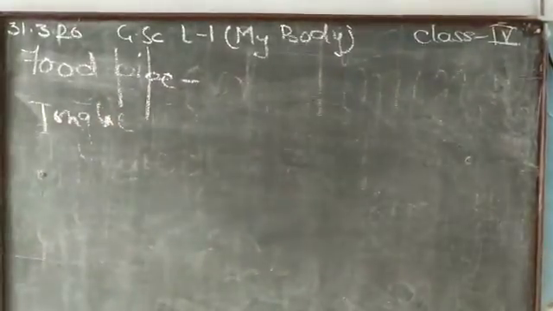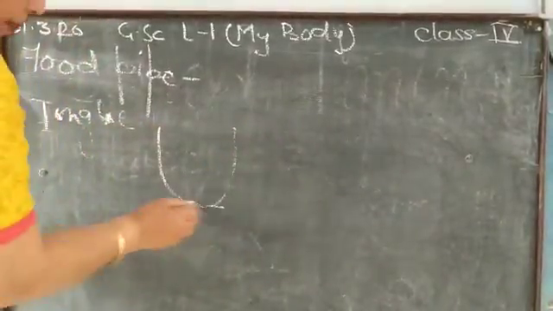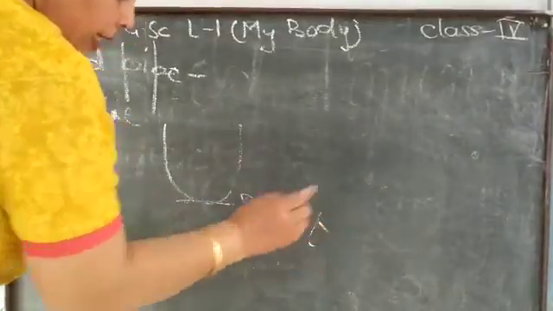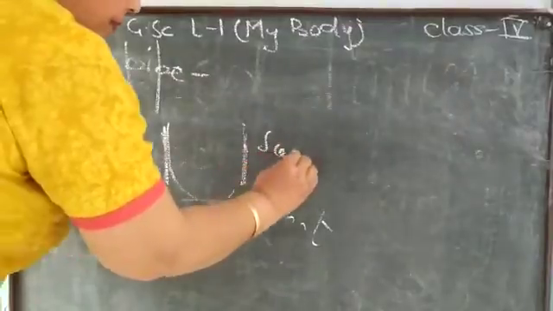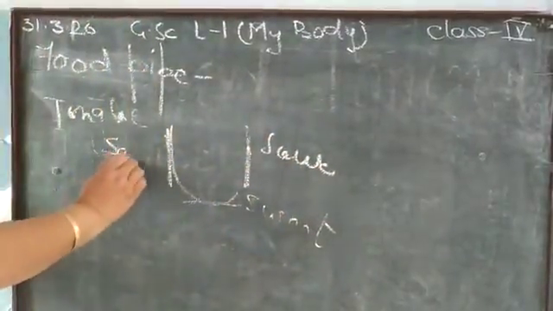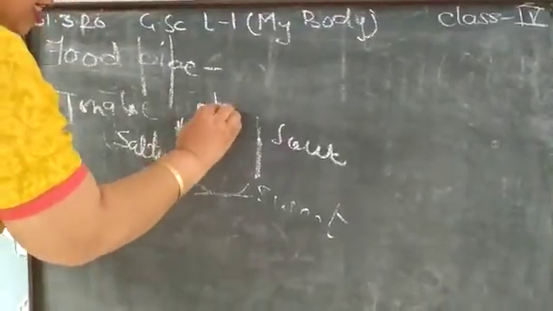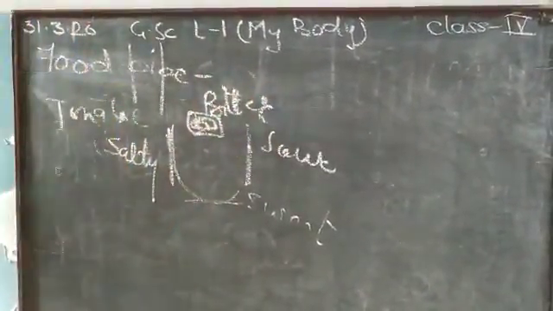This tongue has basically 4 taste areas. The tip tells us about the sweet taste. These sides experience the sour and salty taste, and the back of the tongue gives us the bitter taste.